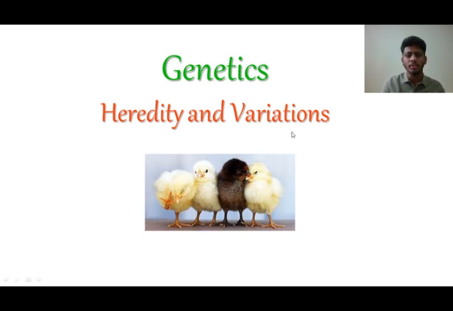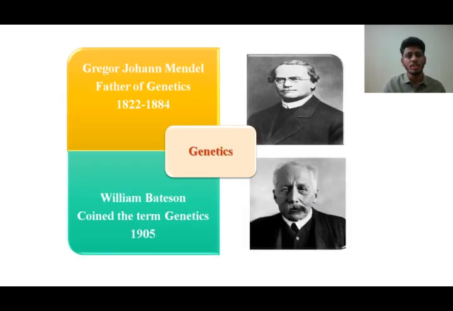So we have certain differences. Not all our characters resemble the father, not all our characters resemble the mother. A few of the characters we acquire, right? Such characters we call variation. So here is the field called genetics. Genetics is the branch of biology which deals with both such hereditary characters and also certain variation characters. So this field is called genetics.